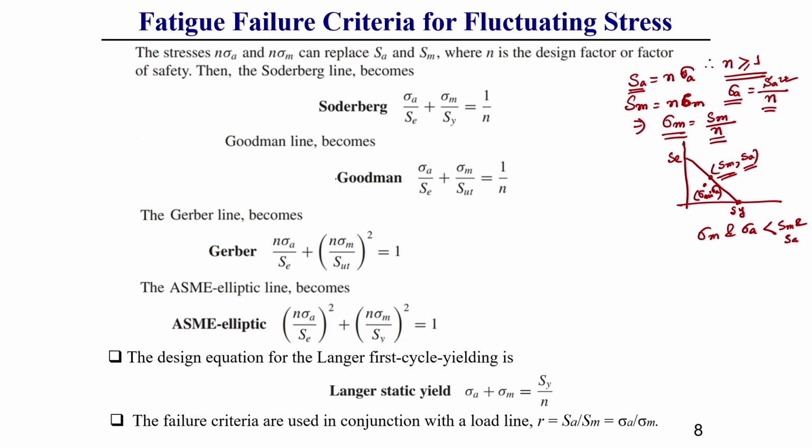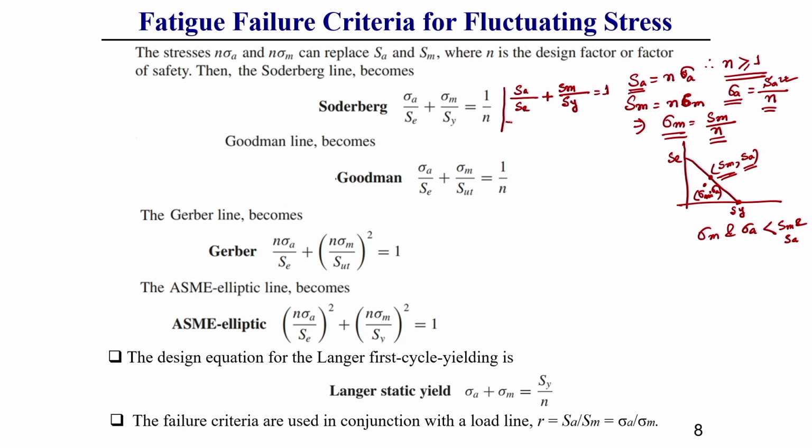Based on these, what we got in the previous equation is SA by SE plus SM by S yield equal to 1.